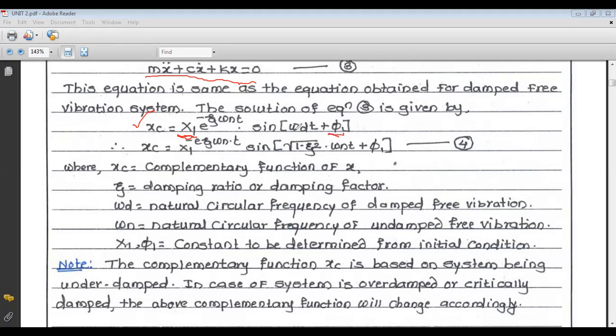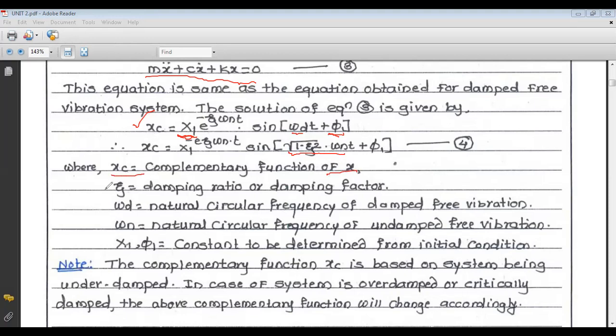If we put the value of omega d as square root of 1 minus zeta square into omega n, we get the complementary function in the case of the under damped system as xc is equal to x1 e raised to minus zeta omega n t sine of square root of 1 minus zeta square into omega n t plus phi 1, where xc is the complementary function of x of equation number 1.